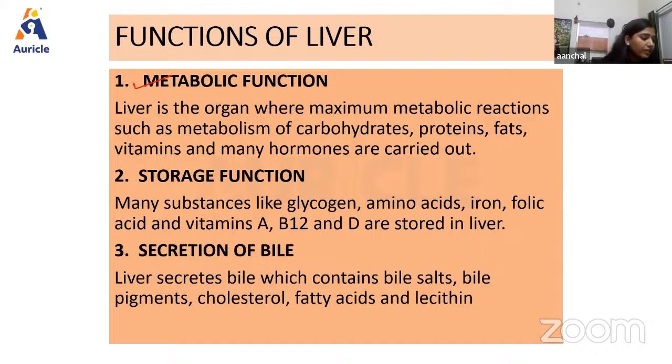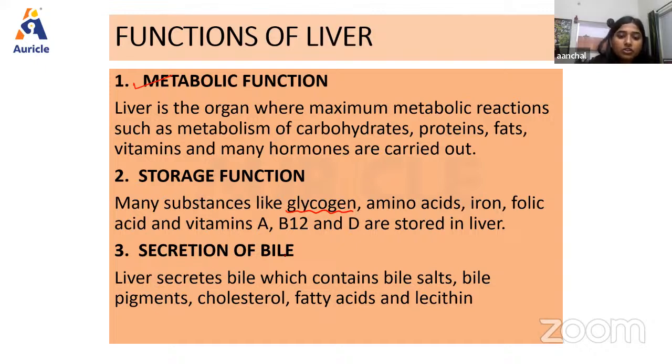Then next we have the storage function. As we know, many substances like glycogen, amino acids, iron, folic acid, vitamin A, vitamin B12, and D are stored inside the liver. Glycogen is stored, and whenever we again need energy, it will again get converted into glucose, and then it can be reused by the body. So these are all the substances which are stored by the liver.